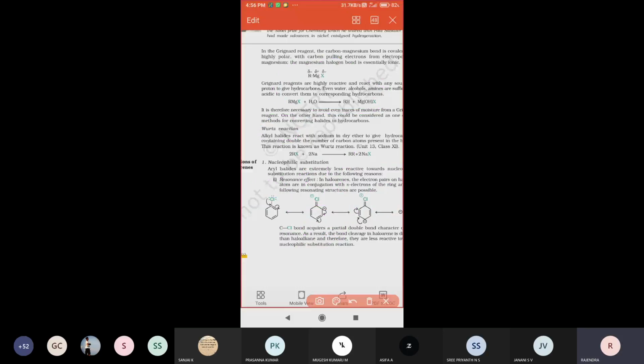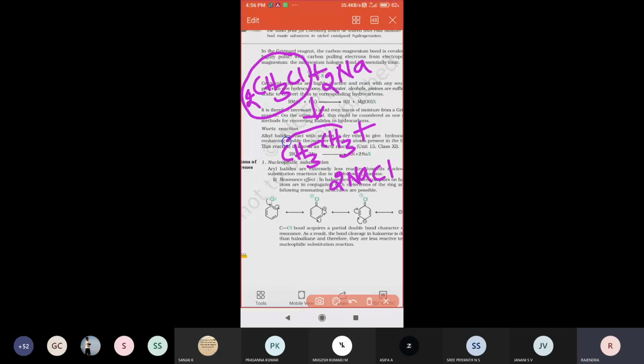For example, CH3Cl reacting with sodium metal, two moles of it, forms CH3-CH3 plus two moles of sodium chloride left over. So alkyl halide reacting with sodium metal forms an alkane, CH3-CH3, and sodium chloride is left.